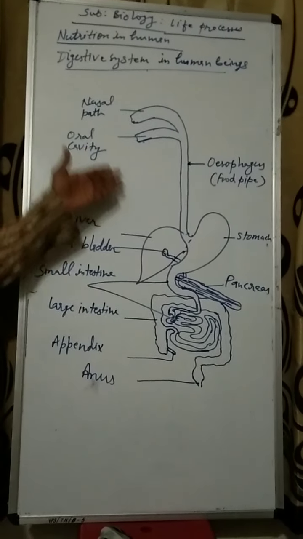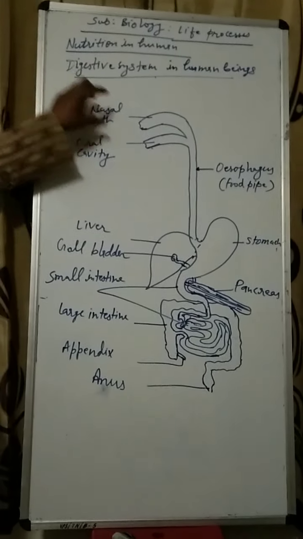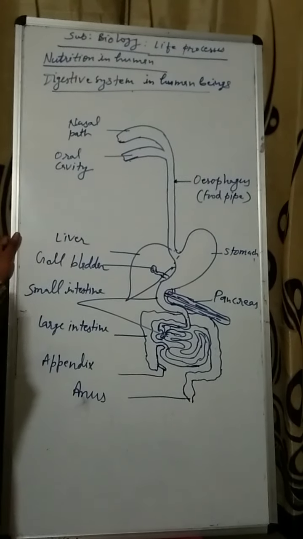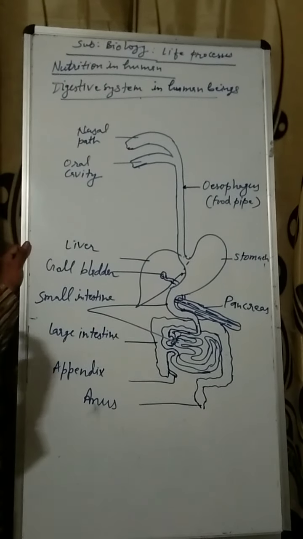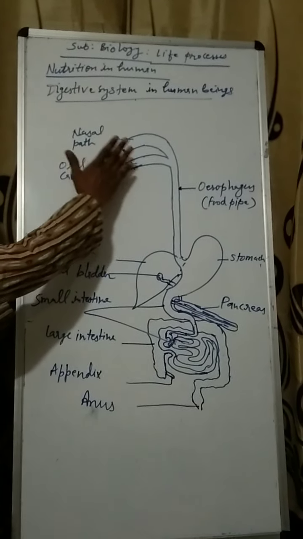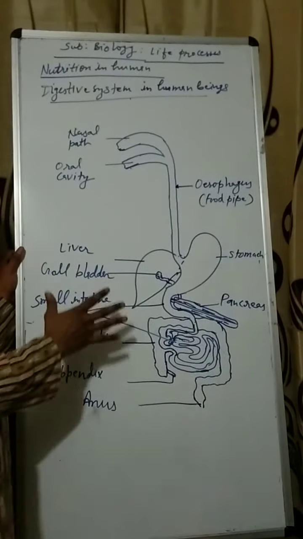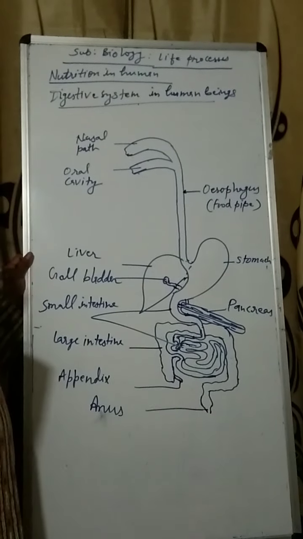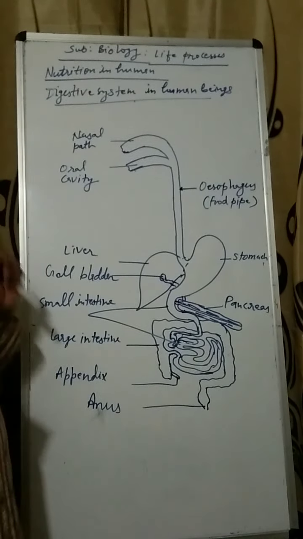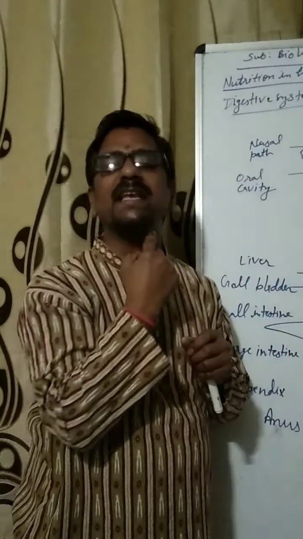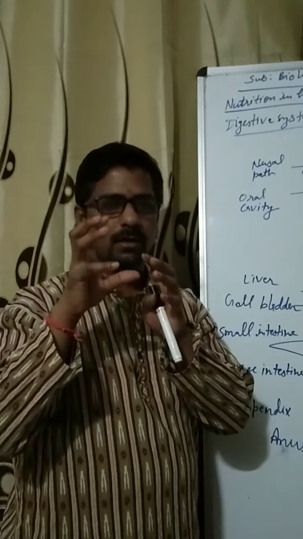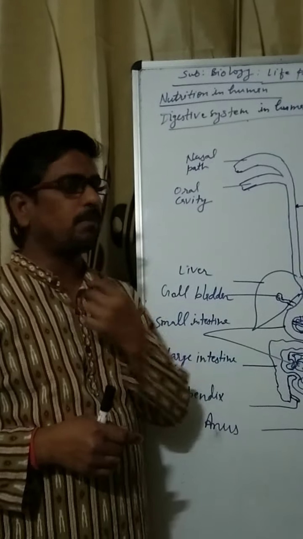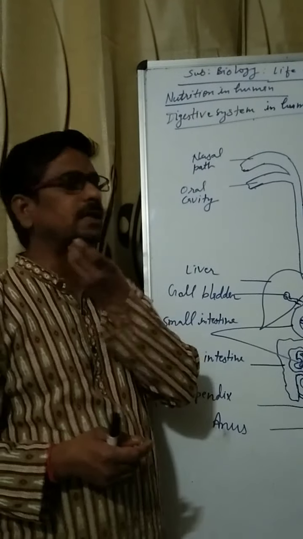Students, you can see the digestive system of the human being. We started from the oral cavity. In this oral cavity you can see teeth, tongue and salivary glands. We will discuss further; now I am only describing the position and location of the different parts. So this is the oral cavity and this is the nasal path. These combine in our upper throat region, which is called the pharynx region. This is actually a common hollow region for both the esophagus and the windpipe. Windpipe and food pipe both open in this hollow region, called the pharynx.